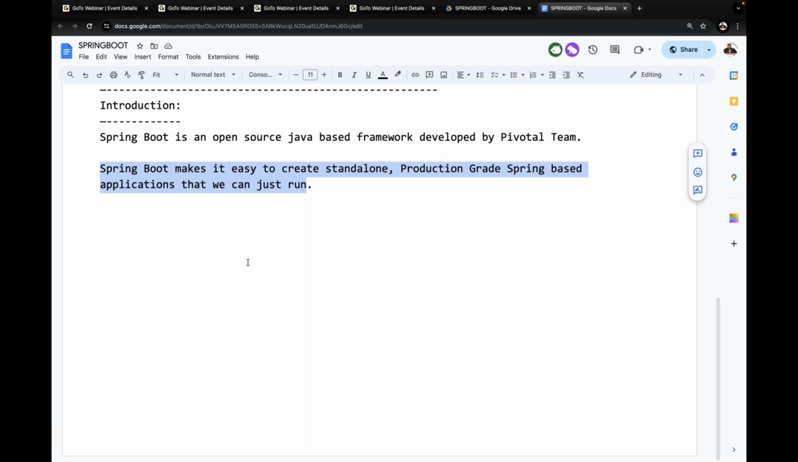Now try to read out the statement, try to elaborate it. There is a lot of meaning inside this. You have to understand the point clearly now.